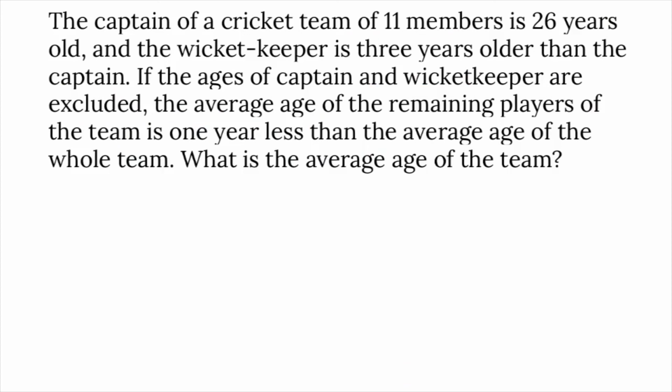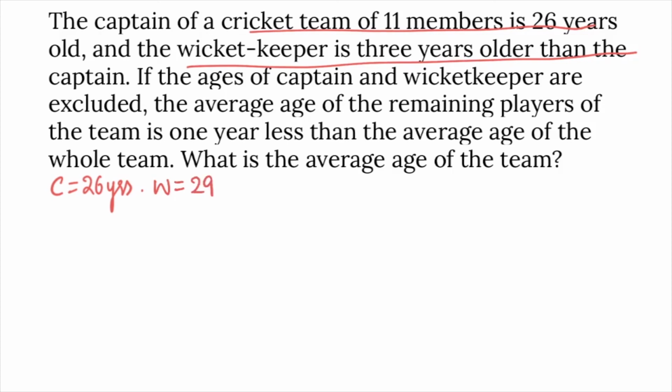The captain of a cricket team of 11 members is 26 years old and the wicket keeper is 3 years older than the captain. If the ages of captain and wicket keeper are excluded, the average age of the remaining players of the team is 1 year less than the average age of the whole team. What is the average age of the team? See, if captain's age is 26 years, wicket keeper is 3 years older than the captain. Wicket keeper age is 29.